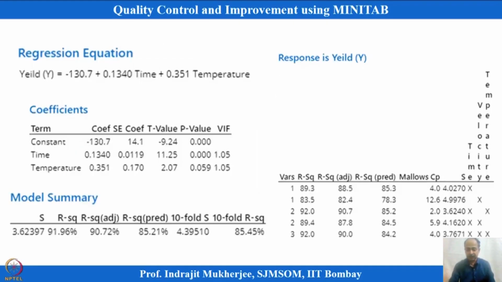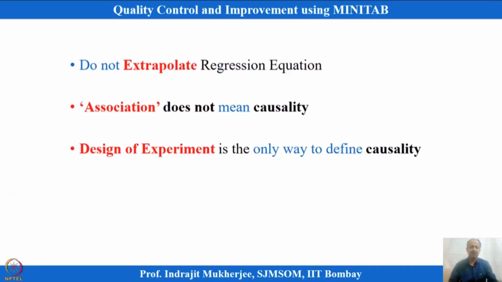But we have to understand that we cannot extrapolate a regression equation. Whatever region the experiment is happening in, that means this is y and this is the range of the x domain within which we have got the information, data are collected and these are the observations. So I can only restrict to this region and predict. At a given value of x, the expected value of y can only be calculated within the range of x, between the x lower bound and x upper bound. So no extrapolation is generally preferred in a regression equation.